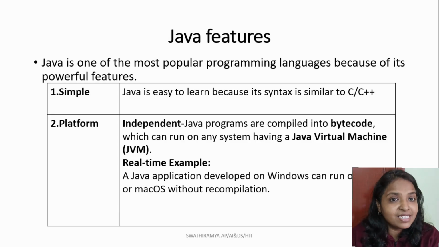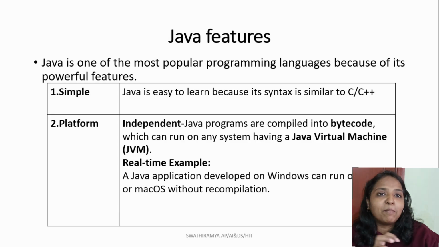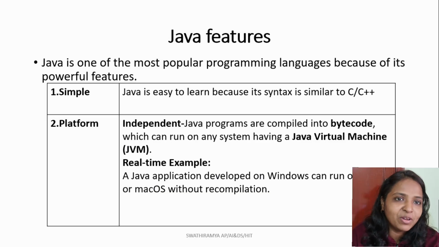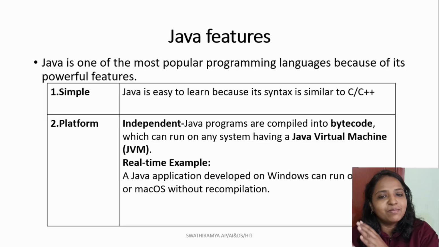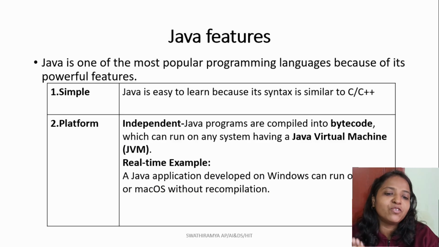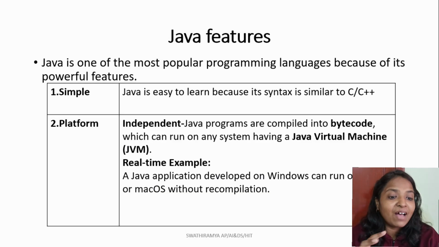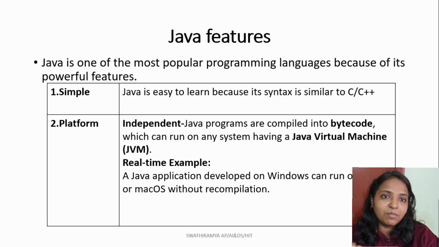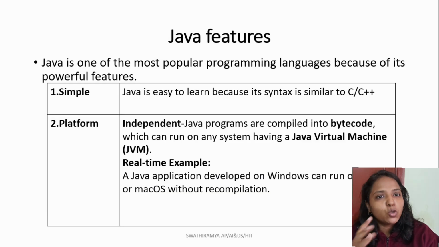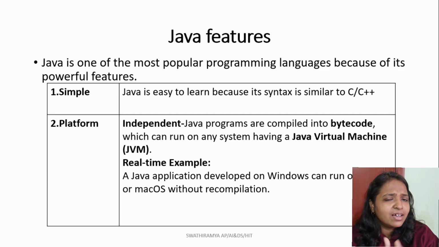At that time it was considered a simple one. Now compared with Python, it may look like a slightly more complex and tougher language, but still it is a simple language because its syntax is more or less similar to C and C++. This makes it easier for students who already have some programming knowledge of basic languages like C and C++. So that is why Java is called a simple language.